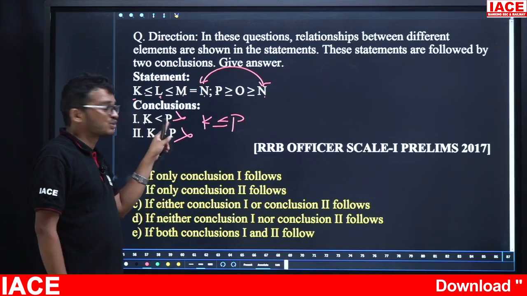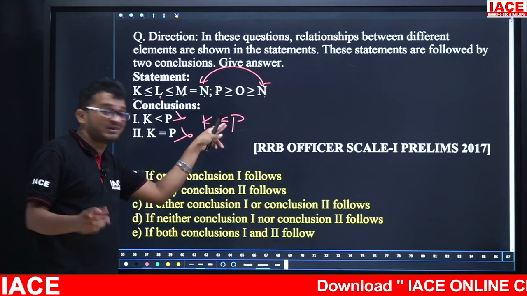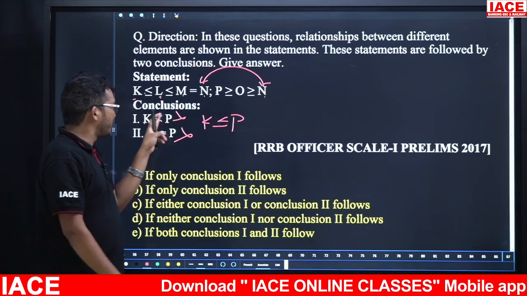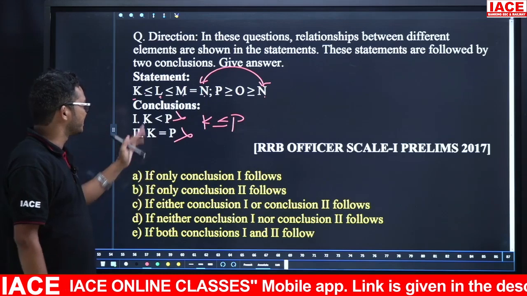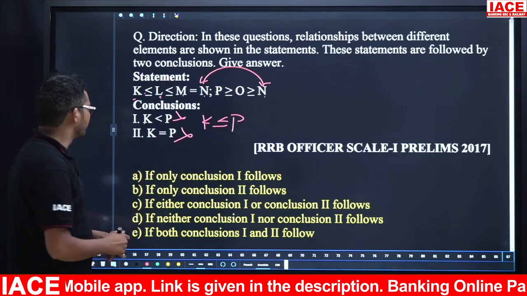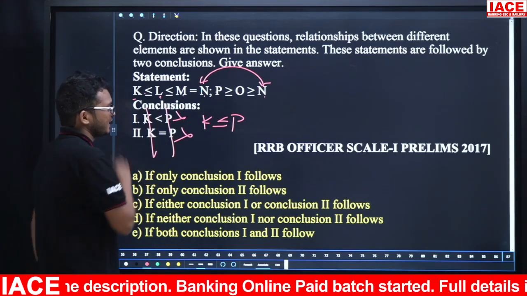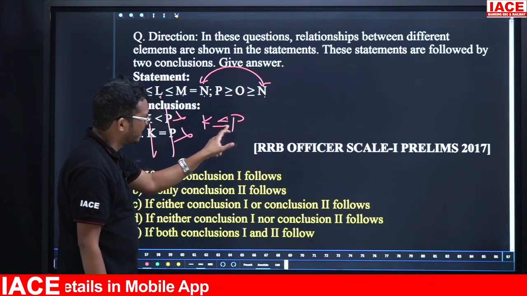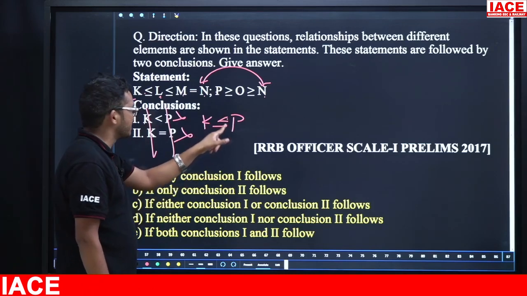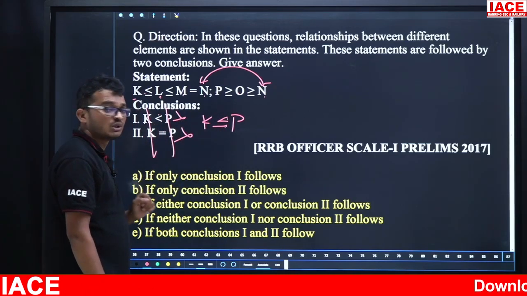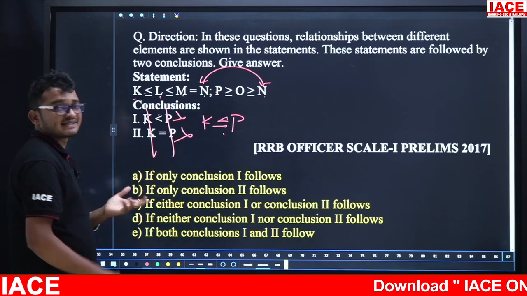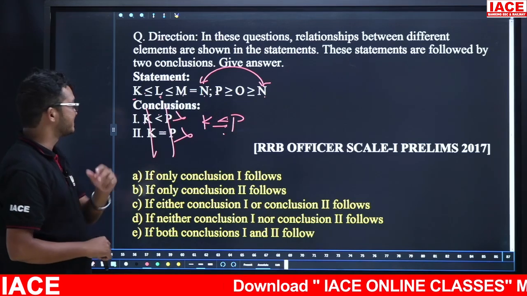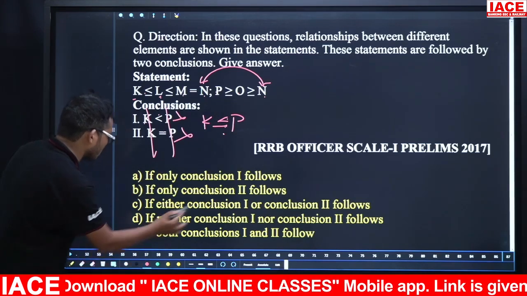Compulsory K less than P no chance. Why? Statement says less than P or equal to P. So compulsory less than P chance, no chance. Compulsory equal to P also no chance. Both should be wrong. Subject and predicate are same. By using our statement between K and P, what are the symbols here? Less than, equal to. Statement symbols are less than, equal to. Conclusion symbols are less than, equal to. Statement symbol, conclusion symbols are same. The requirement is satisfied. If it satisfies all three conditions, so answer is option C.